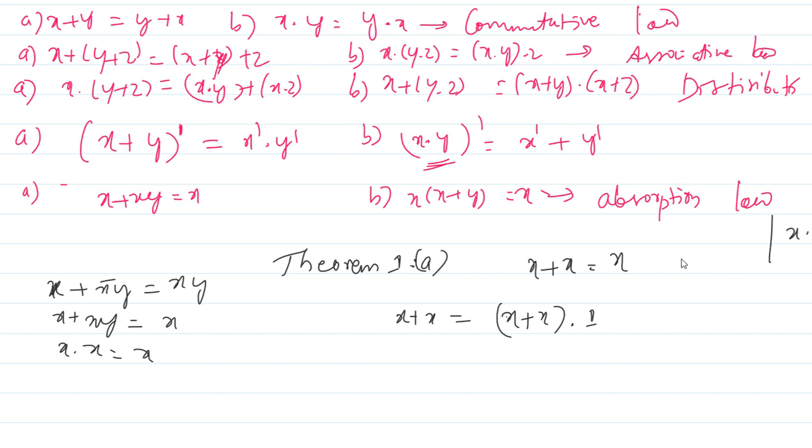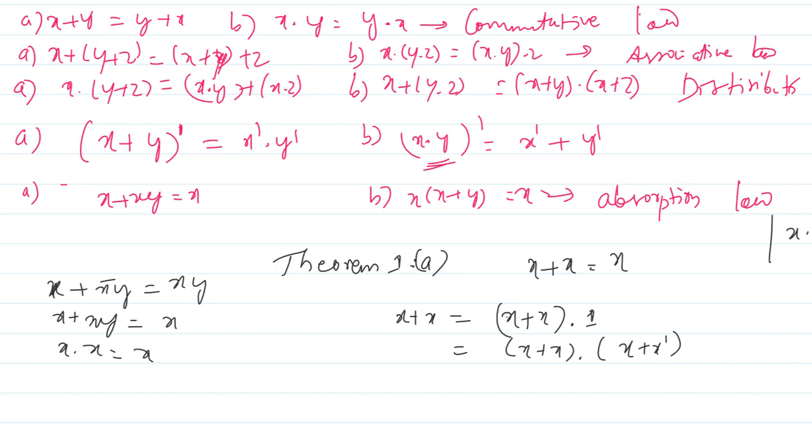So I can write x plus x dot 1, because anything multiplied by 1 gives the same thing. That is what I have written here. The next one is x plus x dot. How can I write 1? Can I write 1 as x plus x prime?